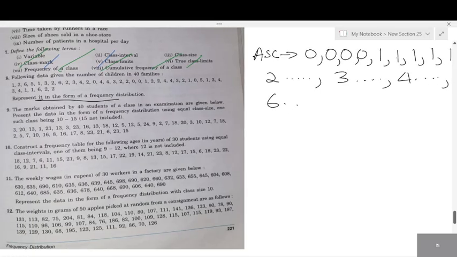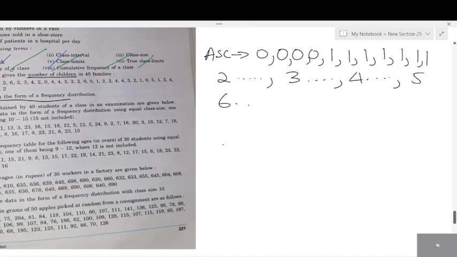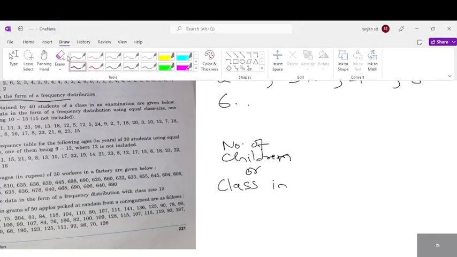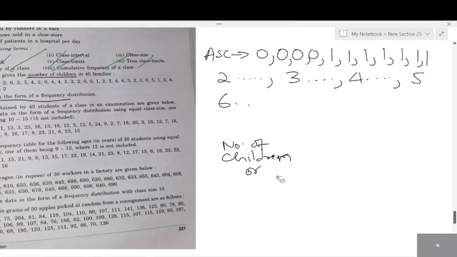And what are these, students? Number of what data? Number of children, or you can write class interval. Number of children. This is a 4 marks question, or 3 marks. You can easily score in this chapter. Number of children, or we usually call it class interval. Your class interval is not required. Now my question is, do we need to group here or can we write directly?